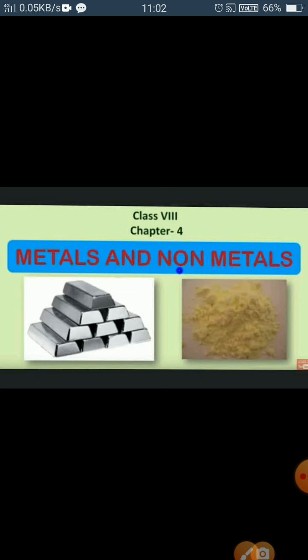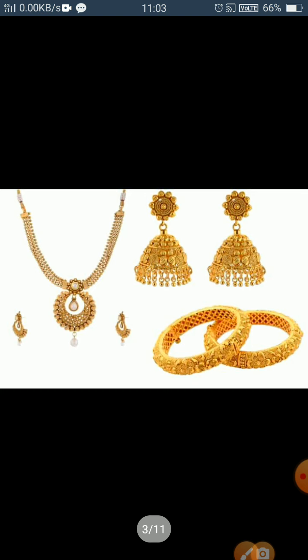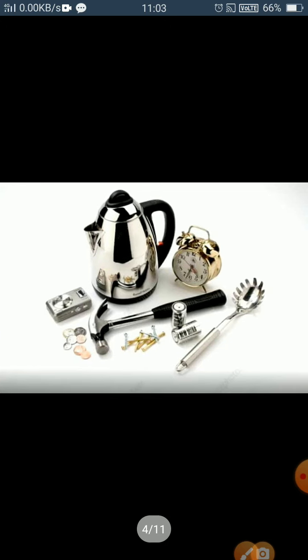When you look around, you find a lot of metals in our daily life. Let us see something which we see in our day to day life. First thing we talk about is jewelry, because it's something very common. You see at your home your mother and sister wearing bangles, rings, earrings, which all are made up of metals like gold, silver, copper, etc. Some more things which you see at your home are hammer, coin, nails, kettles, all utensils.